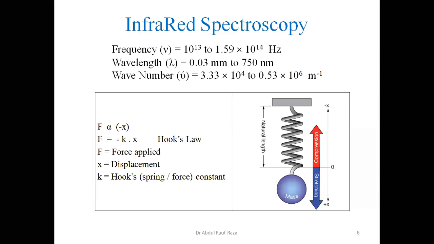In other words, we split the IR band into two categories: we study allowed transitions ranging from 333 per centimeter to 4,000 per centimeter, and we study forbidden transitions, which we call overtones, ranging from 4,000 to 5,300 per centimeter. So these are the two spectroscopic methods introduced in the IR band.